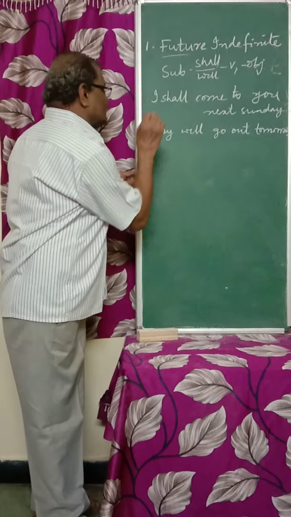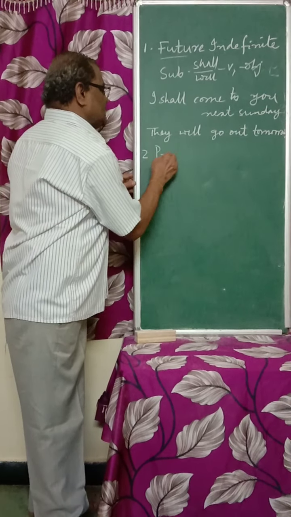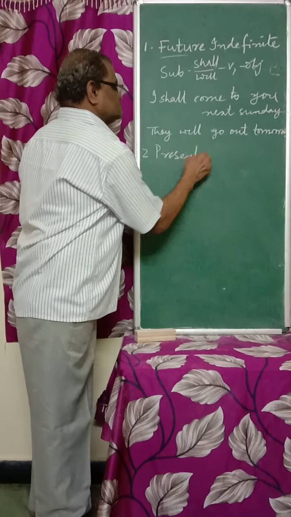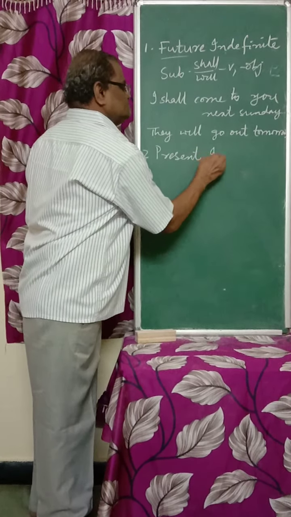Then coming to the second one, present indefinite. Present indefinite is used very frequently. Just before what we are going to do, we can use it. What is the structure? V1 is to be used.